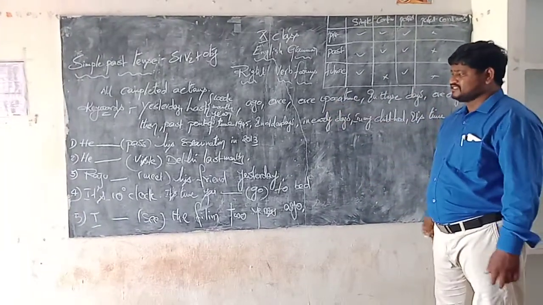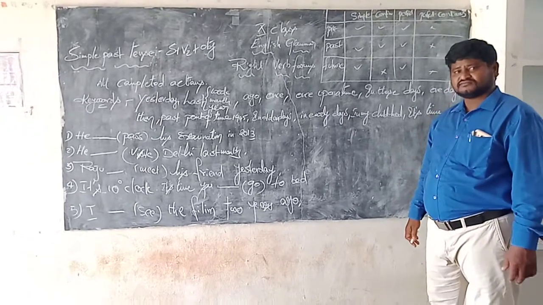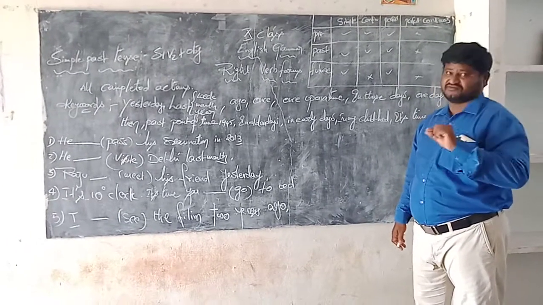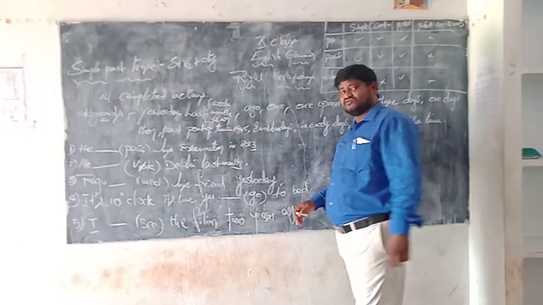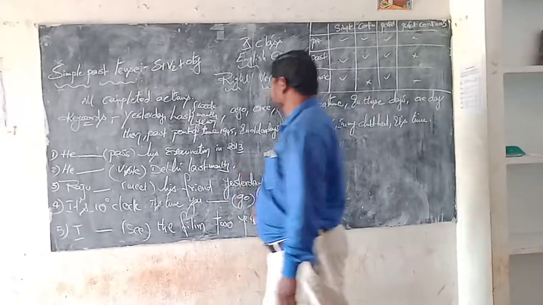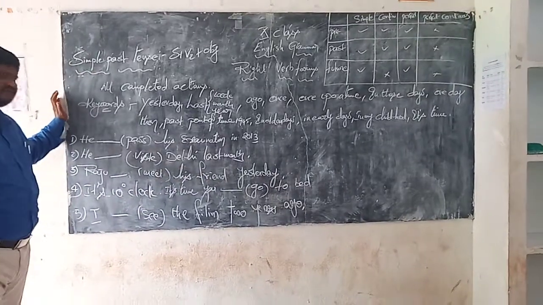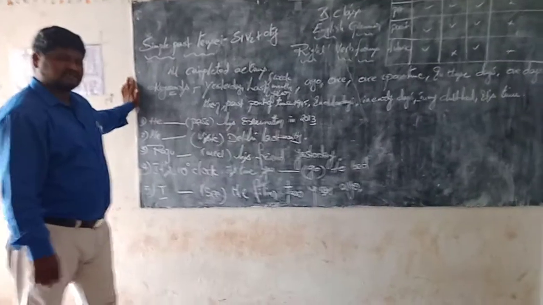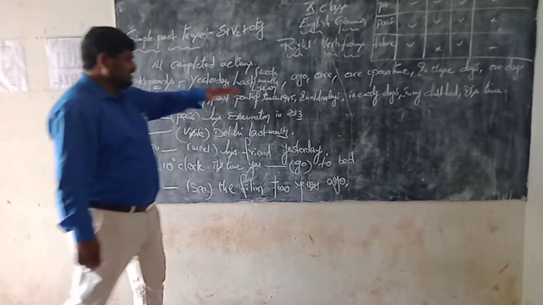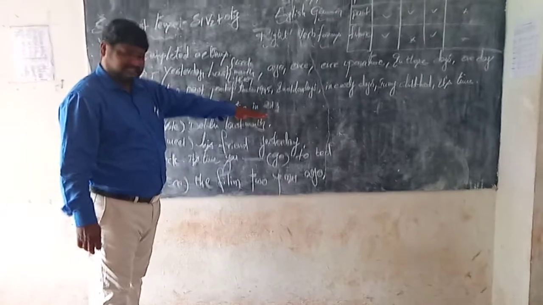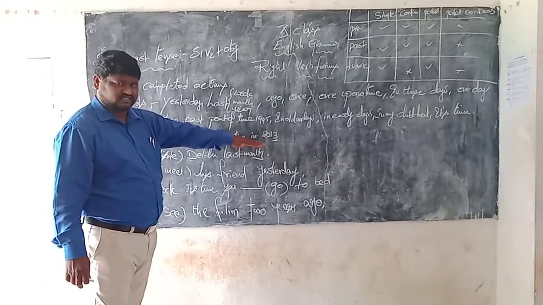In this sentence, do you have any keyword? Just please observe first. Yes, in 2013. That is the past point of time.